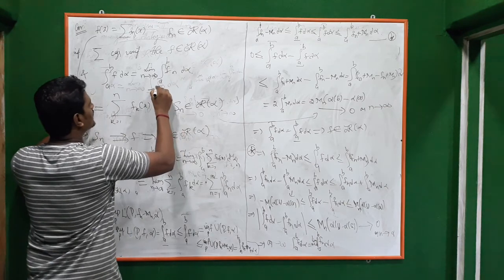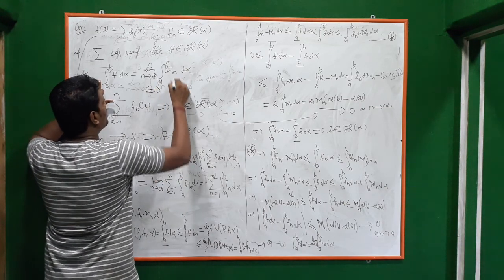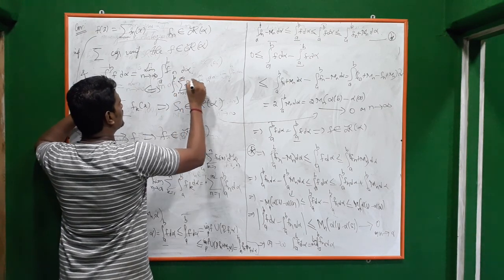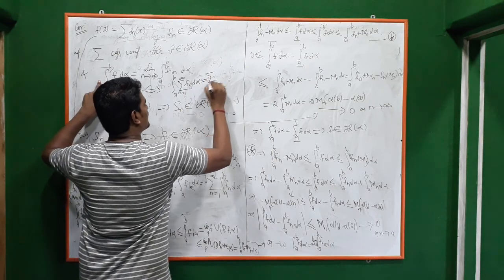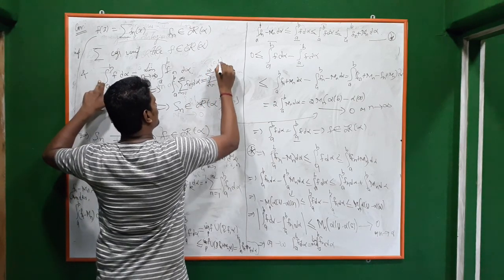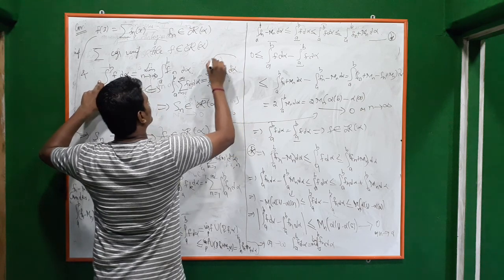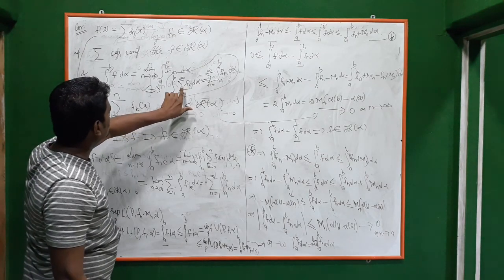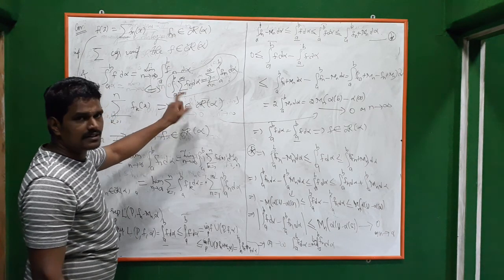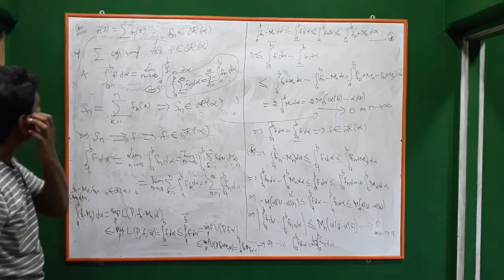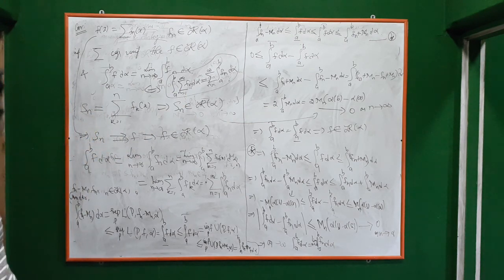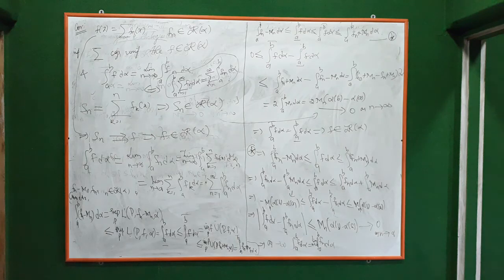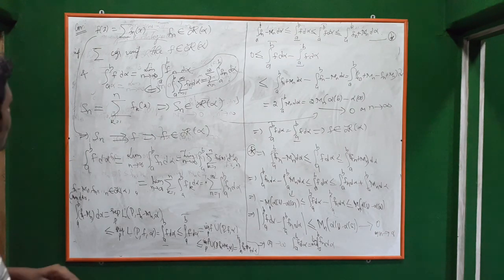So this is also equivalent to saying that integral a to b of summation fn, n from 1 to infinity, d alpha is equal to summation n from 1 to infinity integral a to b fn d alpha. Okay, see what is happening there? We can shift the integral and the summation whenever the convergence is uniform. Right? So that's the conclusion from this theorem. Okay, so the integral sign and the summation can be interchanged if the convergence is uniform.